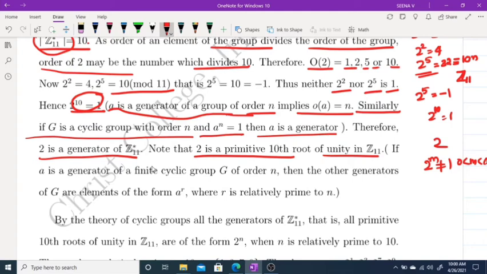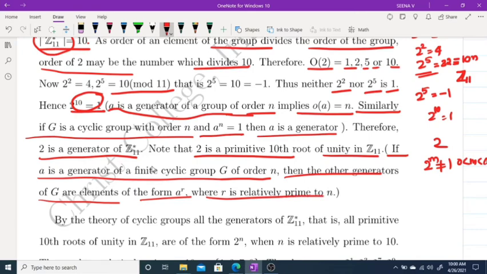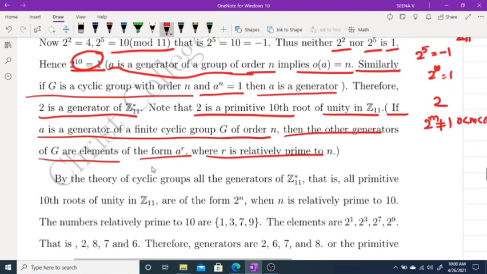Okay. And there is one more result. If a is a generator of a finite cyclic group of order n, then other generators of G are elements of the form a raised to r, where r is relatively prime to n. So we have 2 is a generator. So what about other generators?